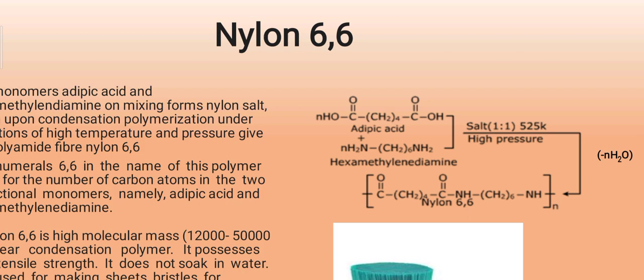Hexa means 6. Diamine, NH2 comes 2 times. In the first reactant, adipic acid, the carboxylic acid functional group comes. In the second reagent, hexamethylene diamine, the amino group comes. So both reagents are entirely different with respect to their functional groups. That's why you may say these are bifunctional.